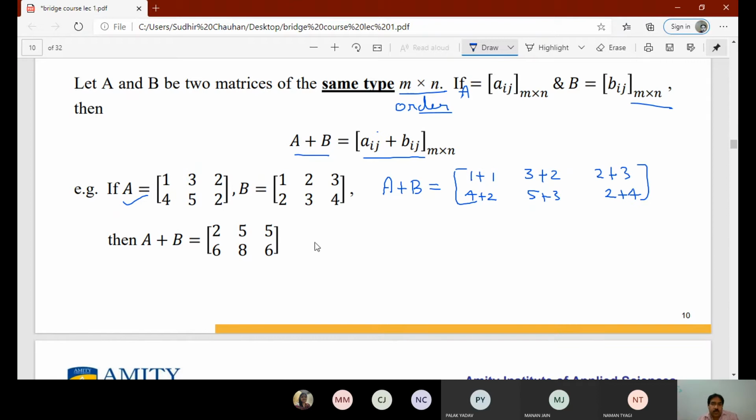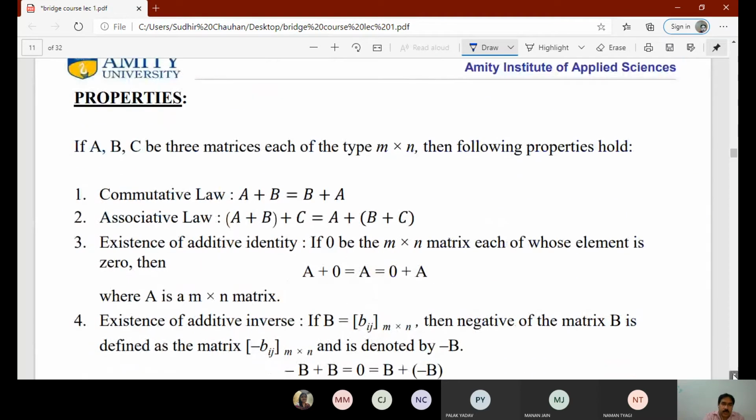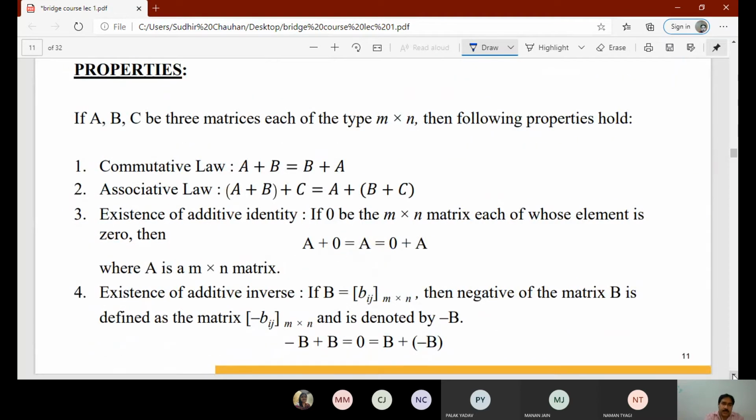So the matrices should be of the same order, and then we can add corresponding elements. Now addition has some properties.